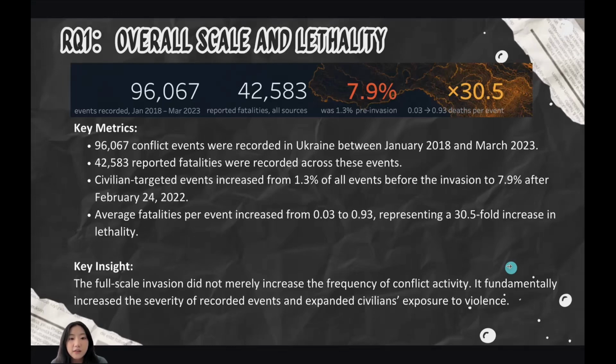The severity of the conflict changed dramatically after the full-scale invasion. The share of civilian targeted events increased from only 1.3% before the invasion to 7.9% afterward. At the same time, the average fatalities per event increased by more than 30 times. This number suggested that the conflict became much more severe after February 2022.